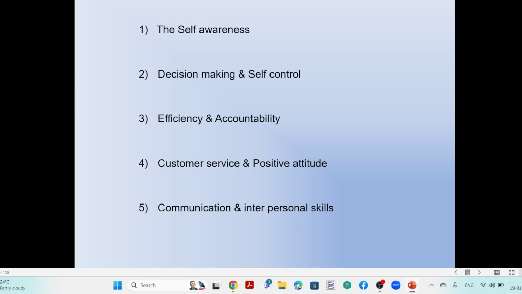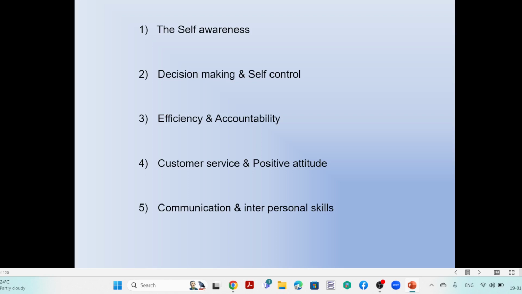So it is a self-control system and decision making. It makes a decision whether I have to do or not to do, whether I have to go or not to go. Like that, the decision making and the self-control system is particularly by this system. Then efficiency and accountability.